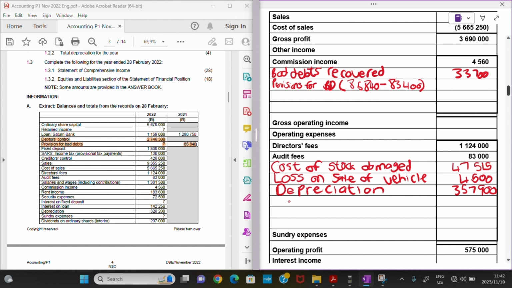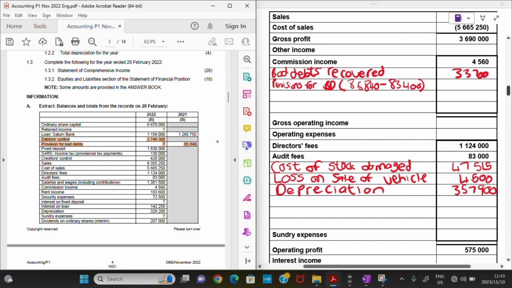All right, that would now be an expense because the nature of provision for bad debts is just us making a provision at the beginning of the year that according to our budgets and according to now the trends that we have seen from our debtors within the previous financial year, we are most likely to need 85,840 to repay ourselves because we are expecting a total of 85,840 to not be repaid to us by our bad debts.